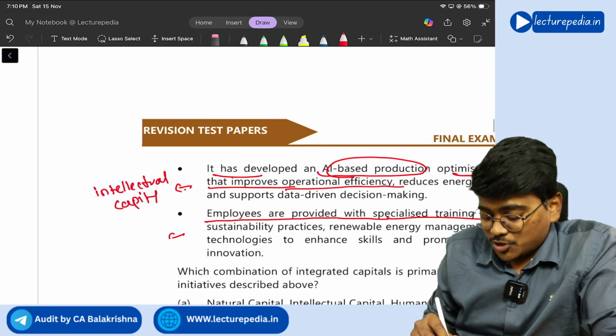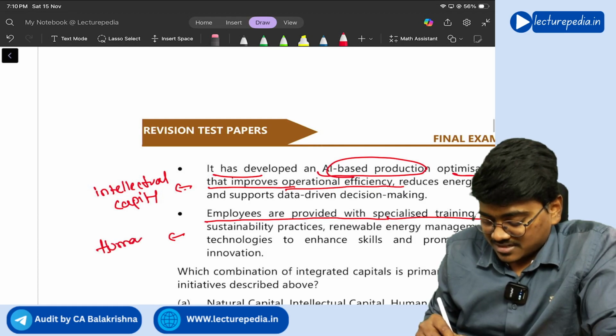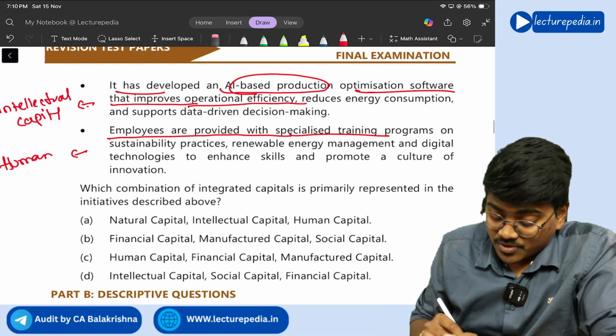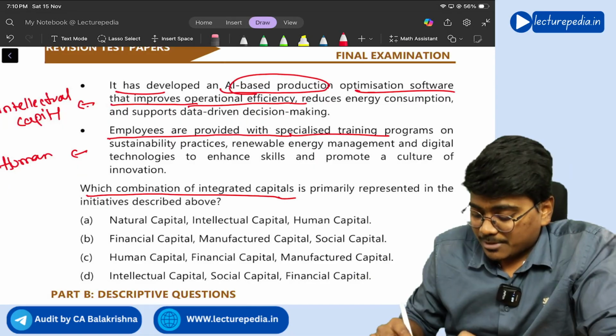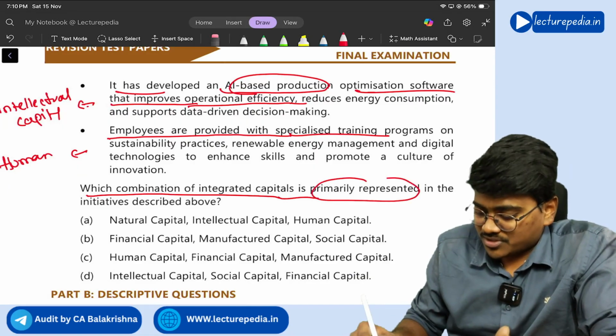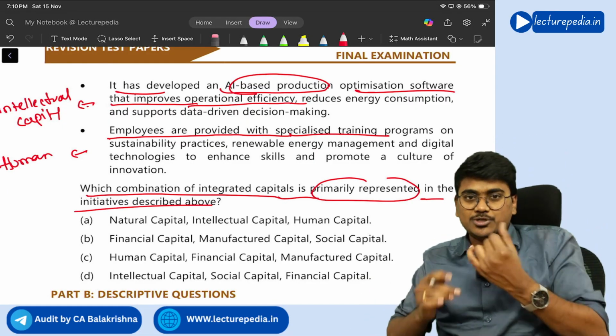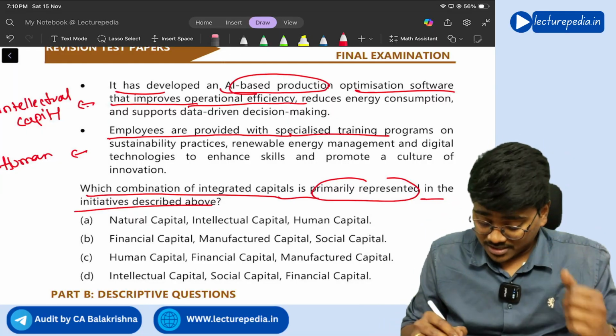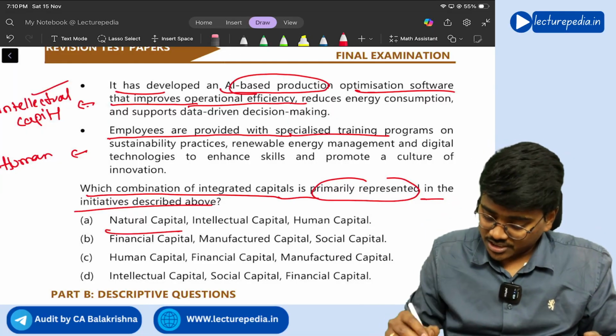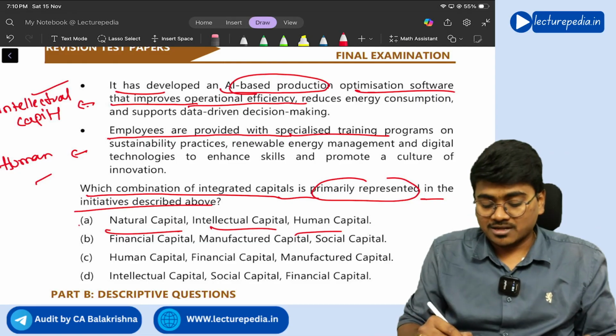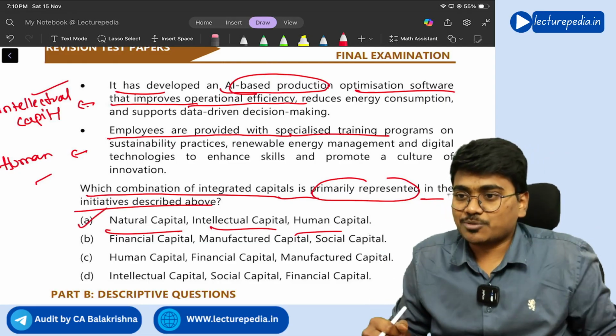That means human capital, right? Yes. Now what they are asking is, which combination of integrated capitals is primarily represented in the initiative? I have already told you. First one is natural, right? Next, intellectual, human capital. Option A is the correct option, right?